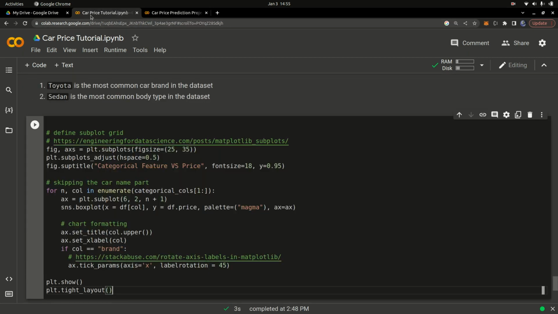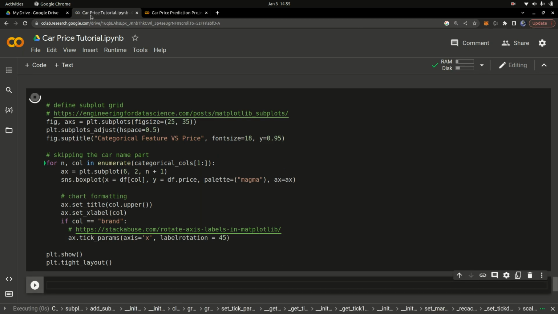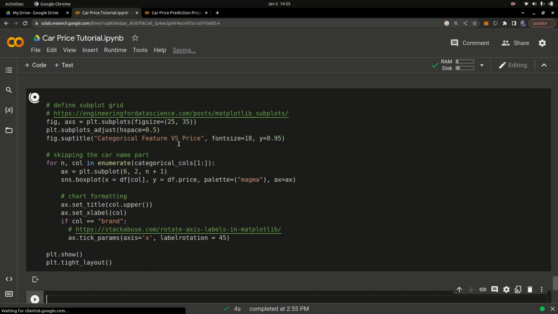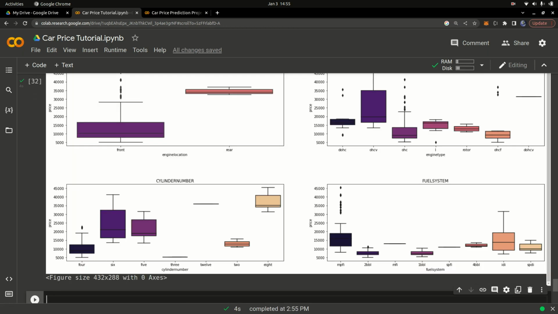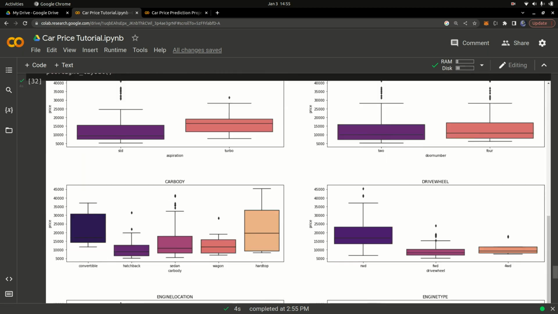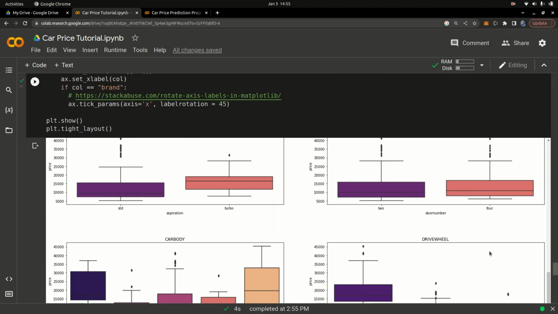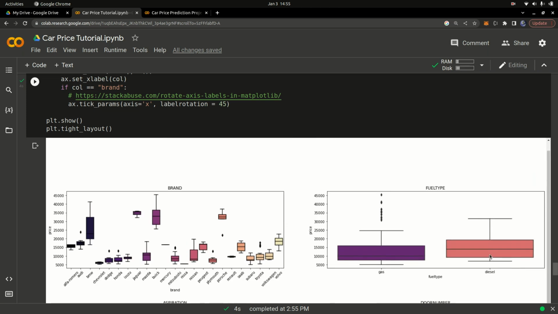So it's going to give us the different categorical columns versus the price, right? So we have it right here. It's the graph that we get after plotting that. Again, the link to the notebook is going to be in the description. You can get all these graphs, and you don't have to waste a lot of time typing out that code. So you can see you have all that information right here.